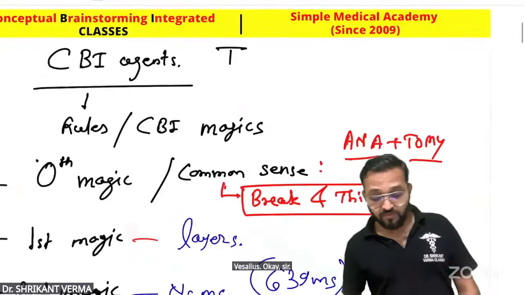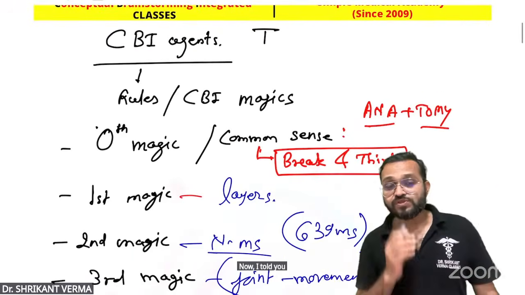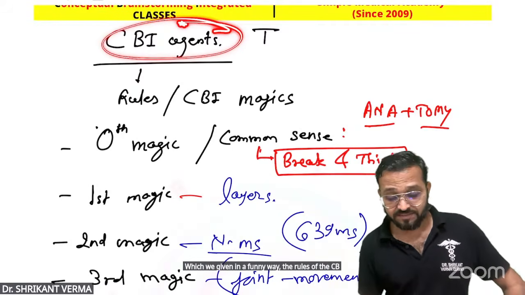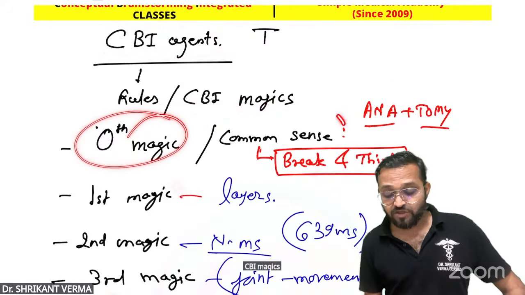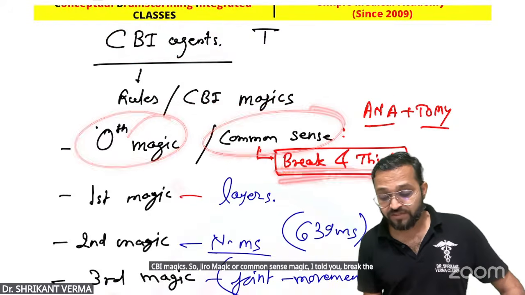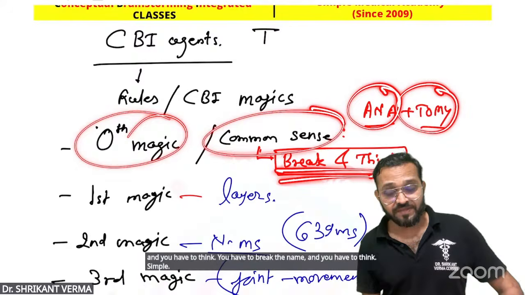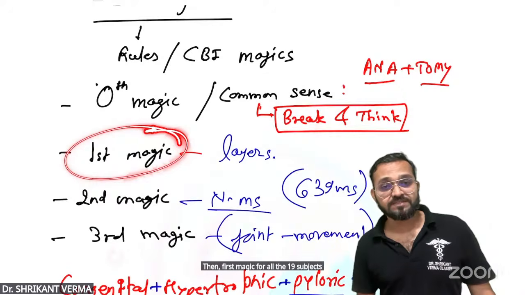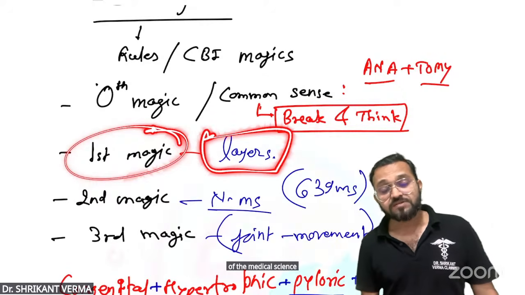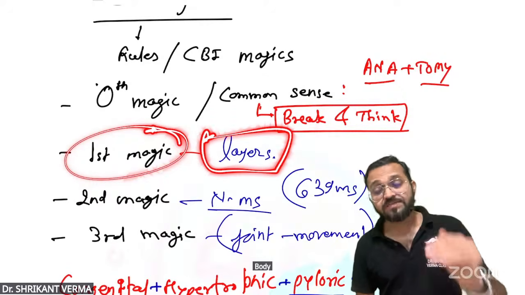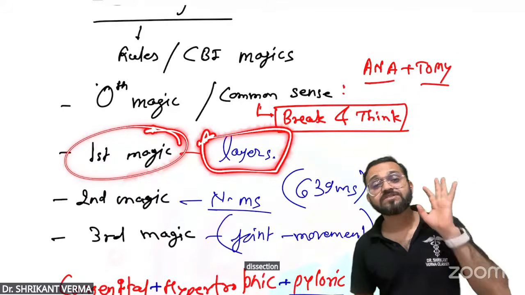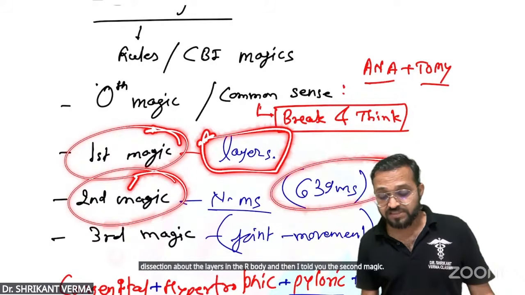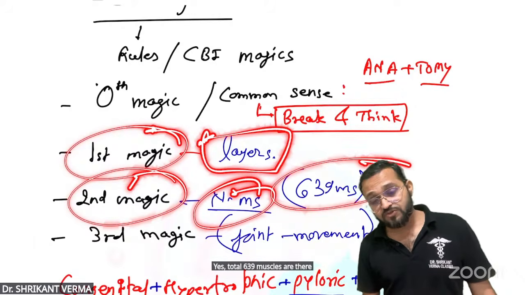Okay, sir. Now, I told you a few rules which we gave in a funny way, the rules of the CBI agents. Yes, CBI magics. So zero magic or common sense magic, I told you: break the name and you have to think. Simple. Then first magic, for all the 19 subjects of the MBBS, of medical science, to know the body, surgery, dissection, about the layers in our body. And then I told you the second magic. Yes, total 639 muscles are there, and how to know the nerve supply and the muscle.